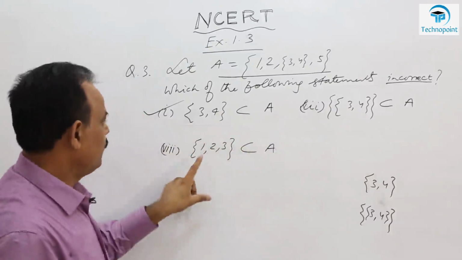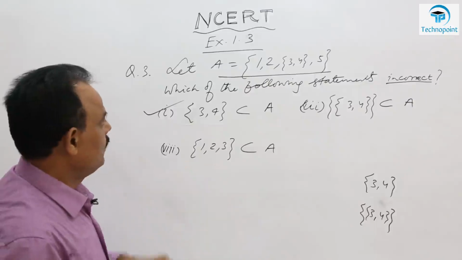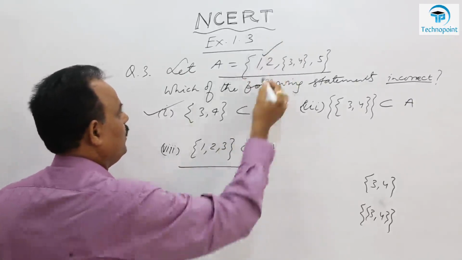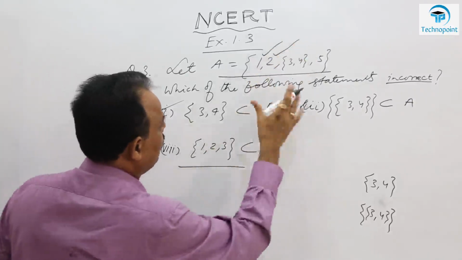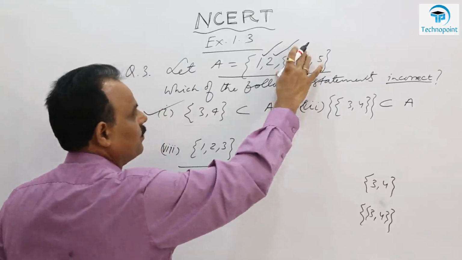And 1, 2, 3, obviously this is a set whose elements 1, 2, 3, mind it, 1 belongs to A, 2 belongs to A, but 3 does not belong to A. This set belongs to A, but 3 alone does not belong to set A.